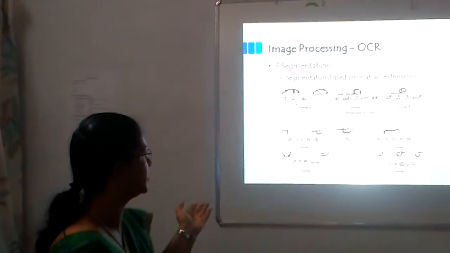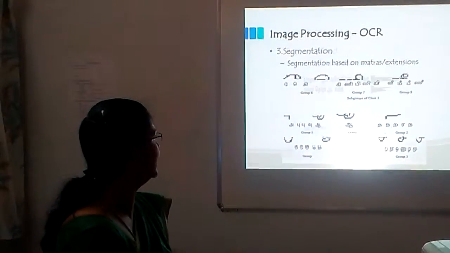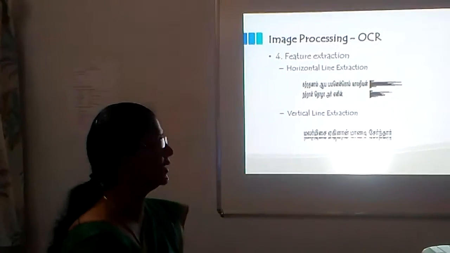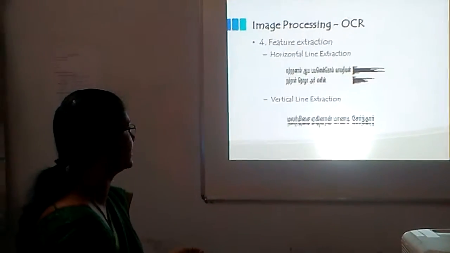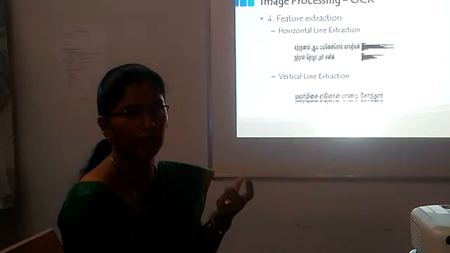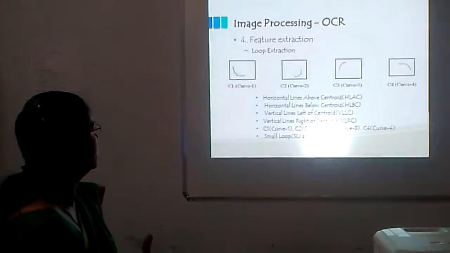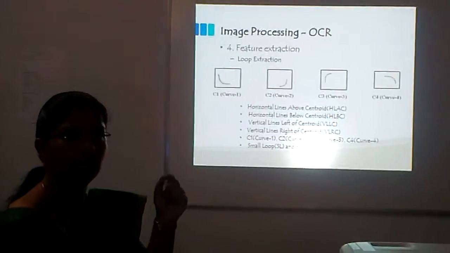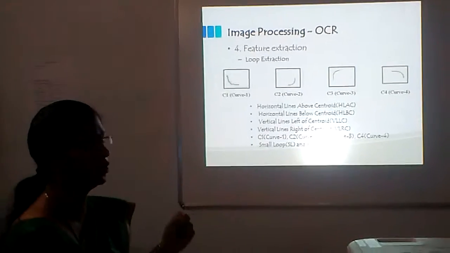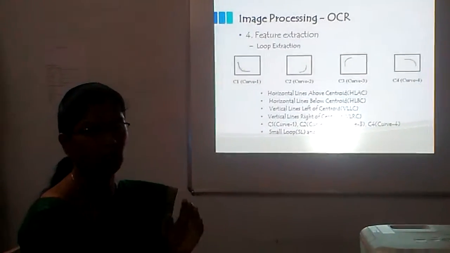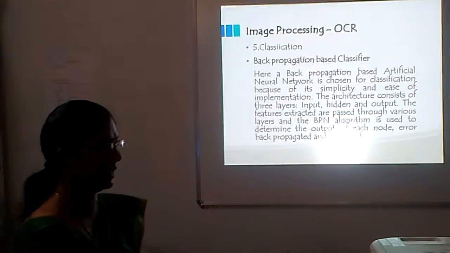Through the segmentation process, the exact text is recognized. Feature extraction uses horizontal line extraction and vertical line extraction, and the width of each word is identified. With loop extraction, that is curves with loops, the exact character is recognized.